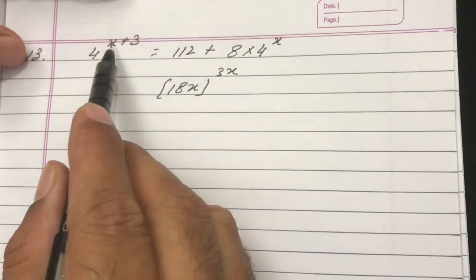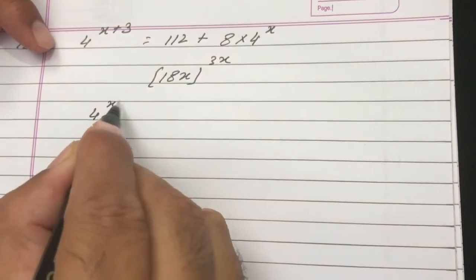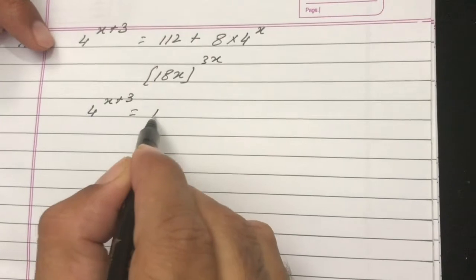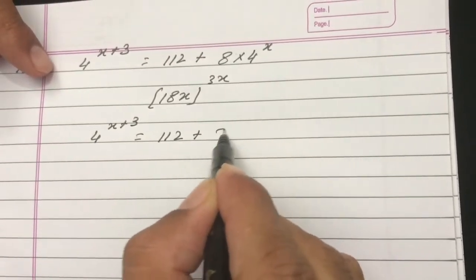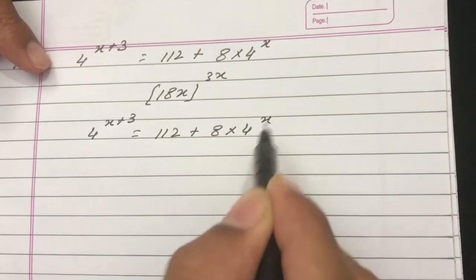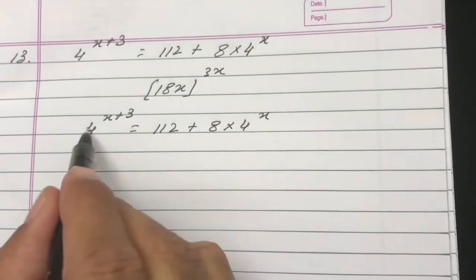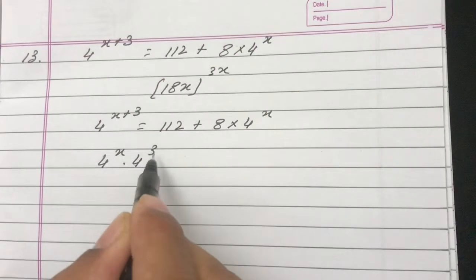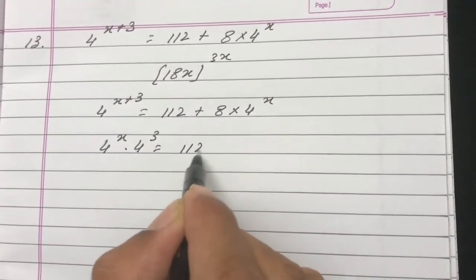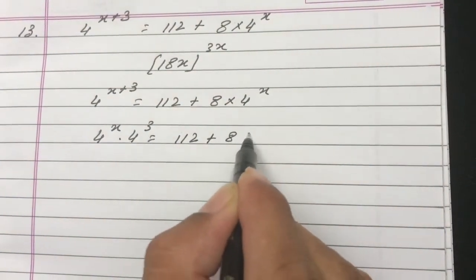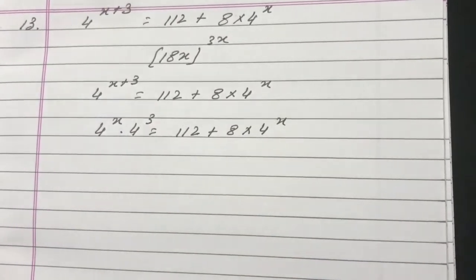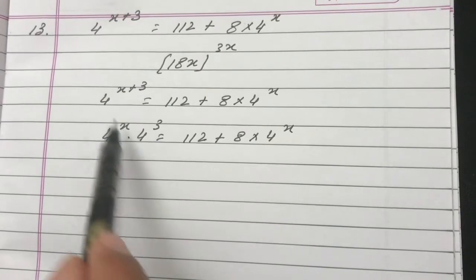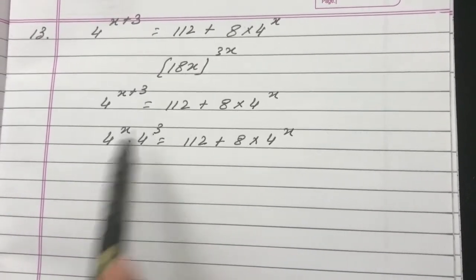So it is 4 raised to power x plus 3 is equal to 112 plus 8 into 4 raised to power x. It can be written as 4 raised to power x into 4 raised to power 3 equal to 112 plus 8 into 4 raised to power x. This 4 raised to power x plus 3 can be written as 4 raised to power x into 4 raised to power 3.